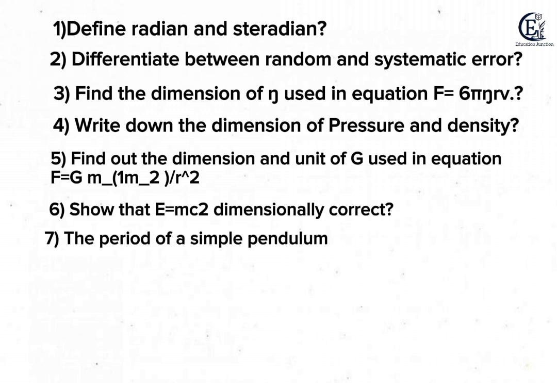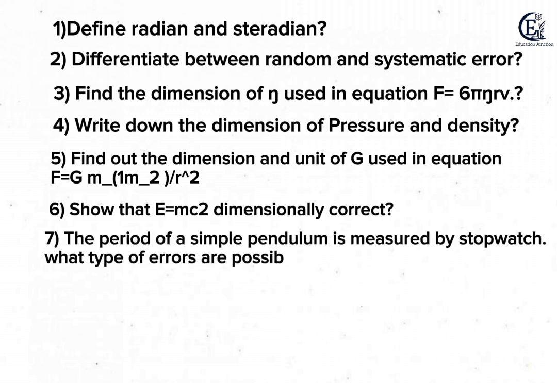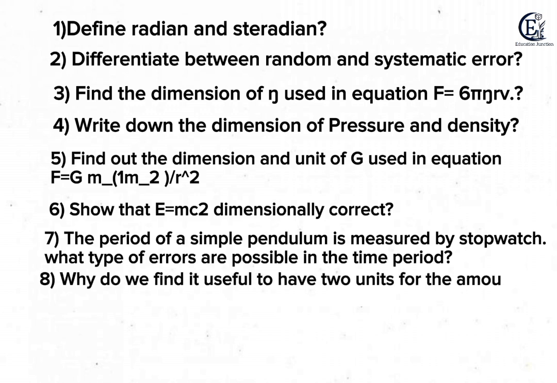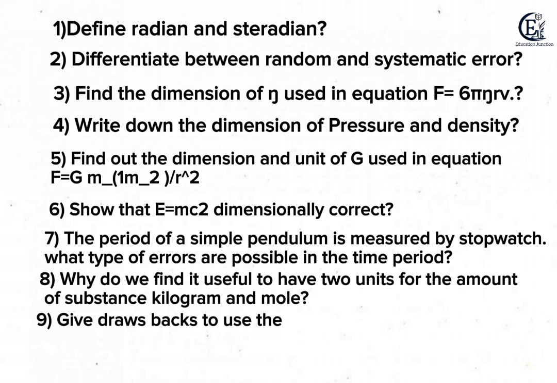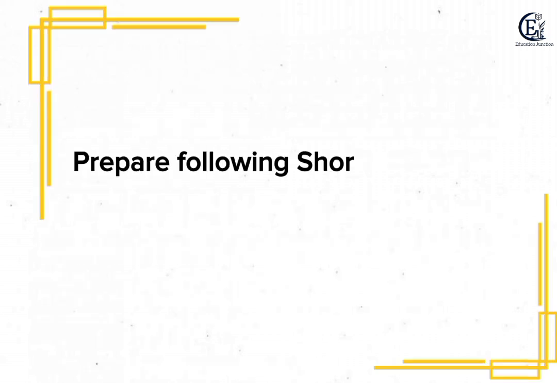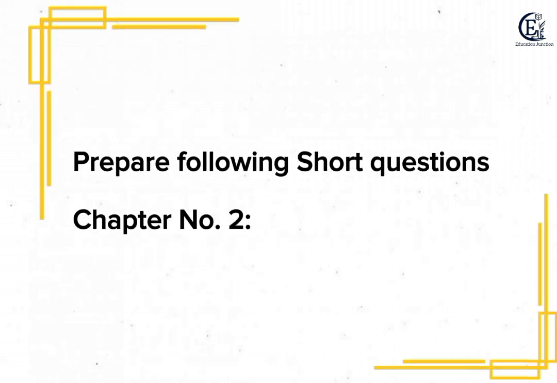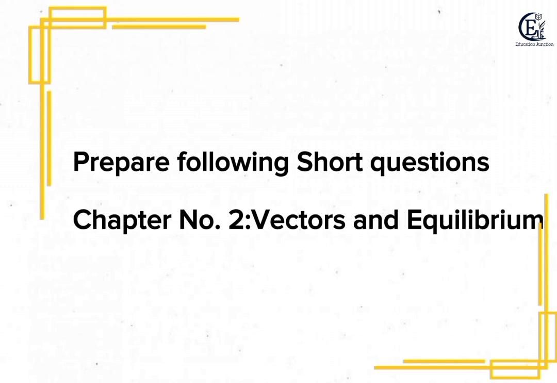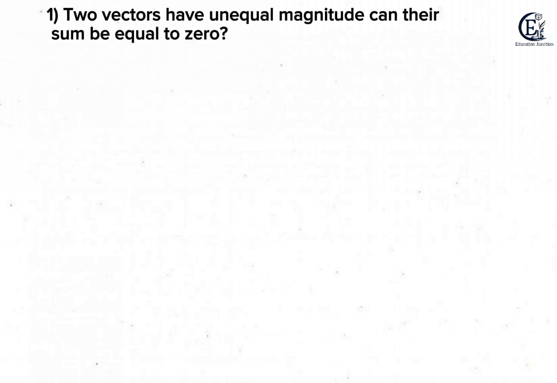Question number 6 is show that E is equal to mc square is dimensionally correct. Question number 7 is the period of a simple pendulum is measured by stopwatch. What type of errors are possible in the time period? Question number 8, why do we find it useful to have two units for the amount of substance, kilogram and mole? Question number 9 is give drawbacks to use the period of a simple pendulum as a time standard. Question number 10 is how many meters are there in a light year?